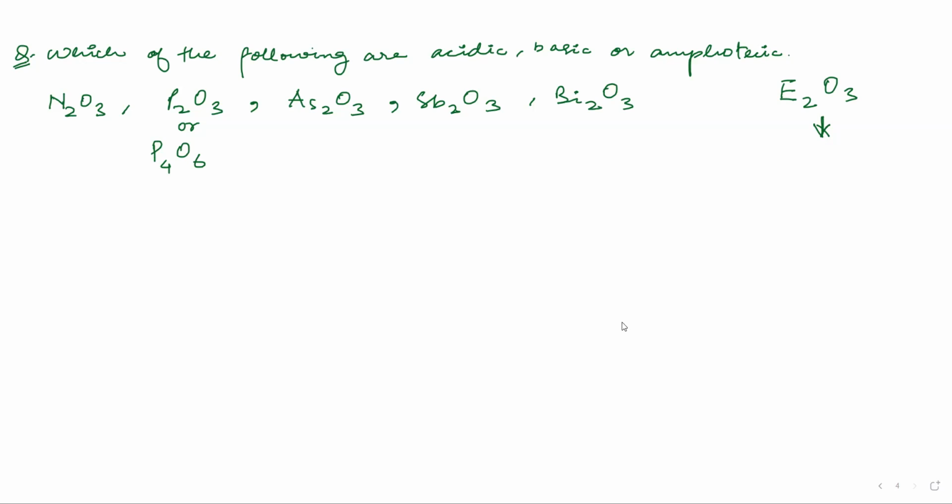You should have done PhD in oxidation state, guys. 11th standard oxidation state. Only one element is present, that is oxygen. Oxygen is -2. I am asking about nitrogen, phosphorus, arsenic, antimony, bismuth. What are the oxidation states of the central atoms?